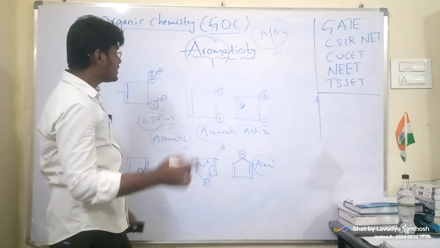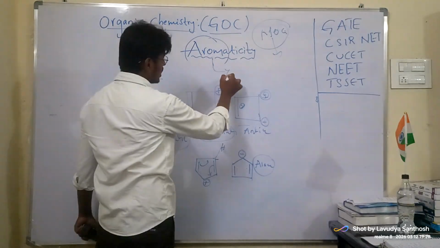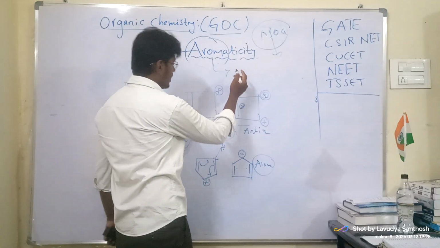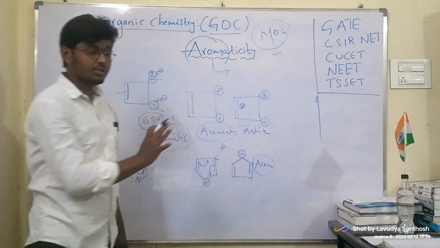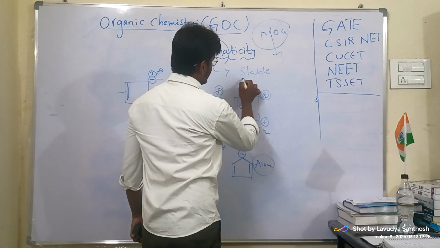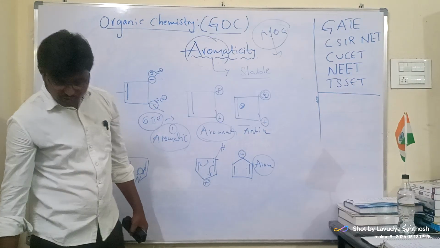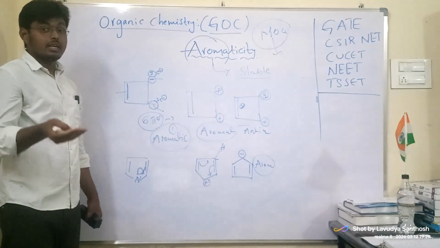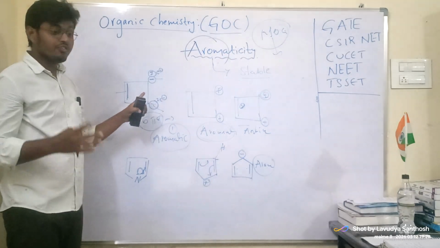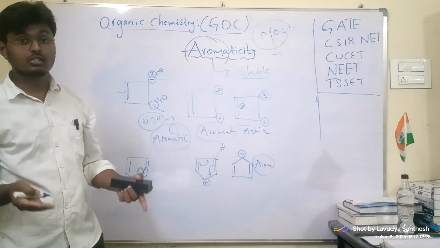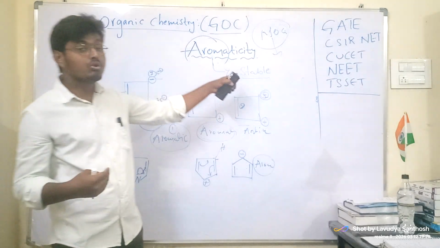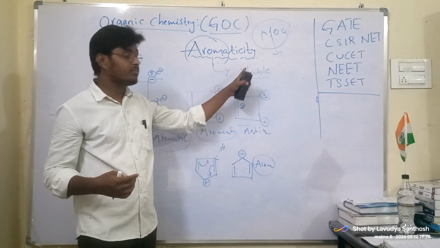Okay, see here, aromatic compounds are highly stable. I will explain, but now you see here, they are highly stable since in them there is always a delocalization of electrons. When there is a delocalization of electrons, there is a huge loss of energy. When there is a loss of energy, they are more stable in nature.